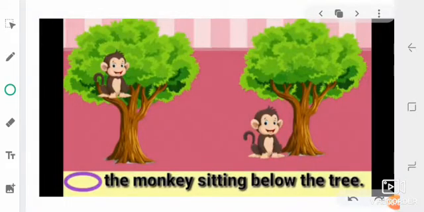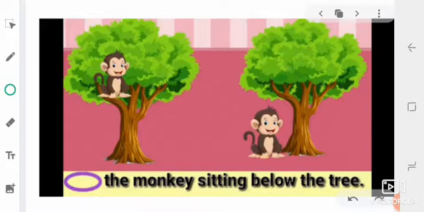Now you can see the picture. In this picture there are two trees and two monkeys. Question is, which monkey is below the tree?